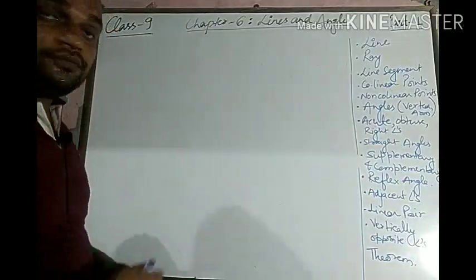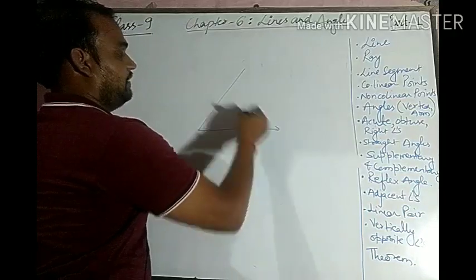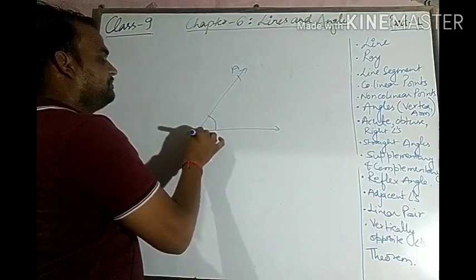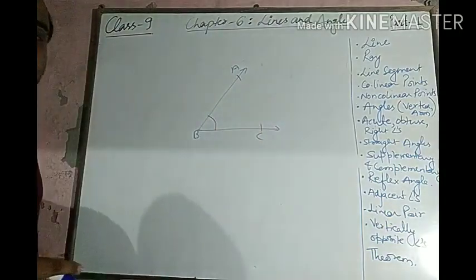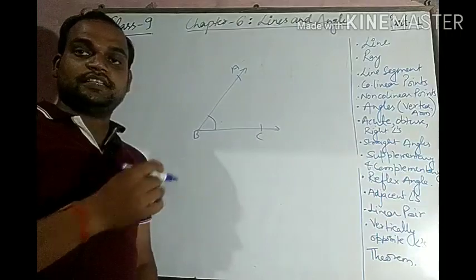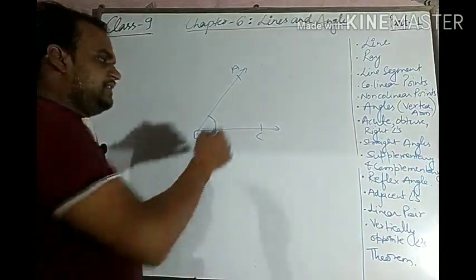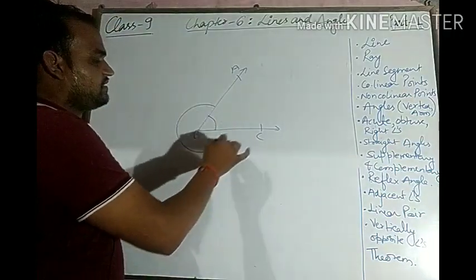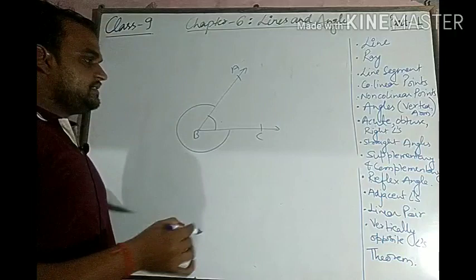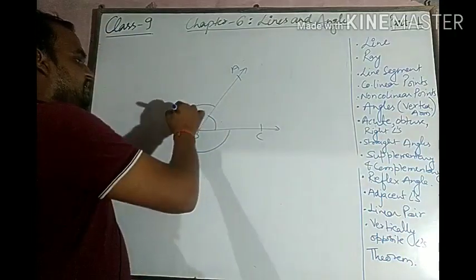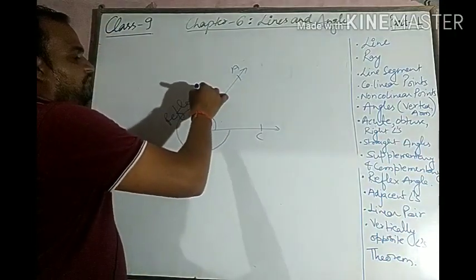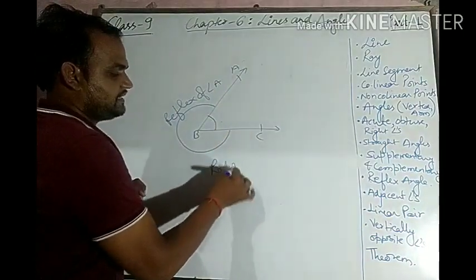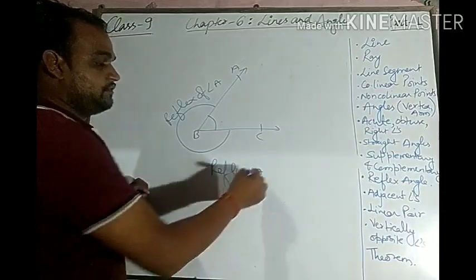Now I have to go through reflex angle. I want to describe reflex angle. This is any angle ABC, and what is the reflex angle? If this is an angle given as 90 degrees or 120 degrees, then the angle which makes it a complete circle, meaning the outer of this angle, is known as the reflex angle, reflex of angle A, or it is written as reflex A, angle A, angle B.